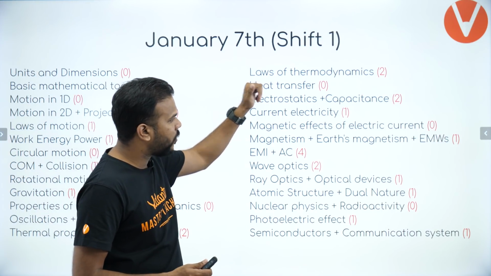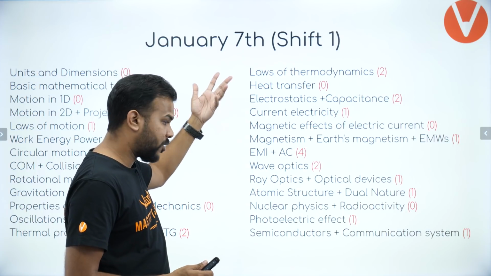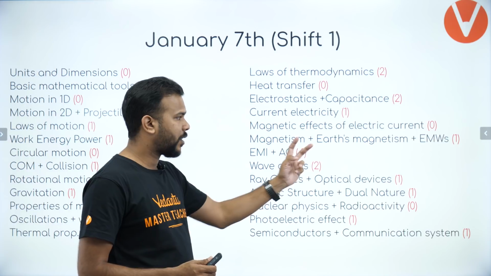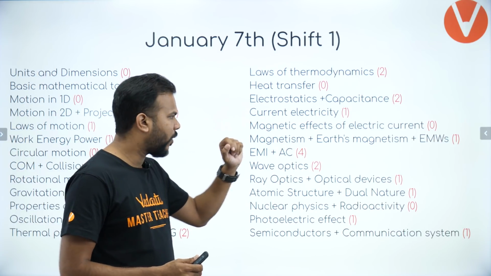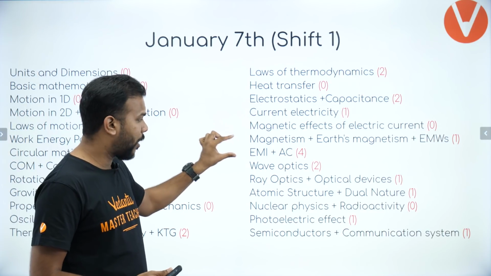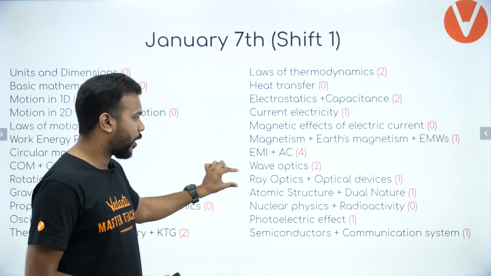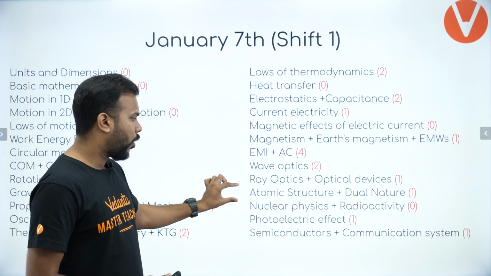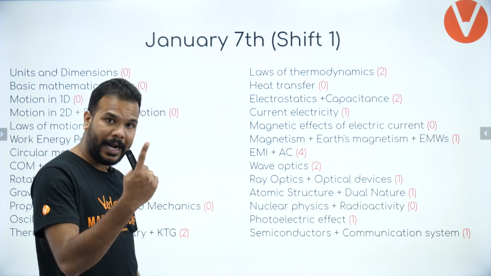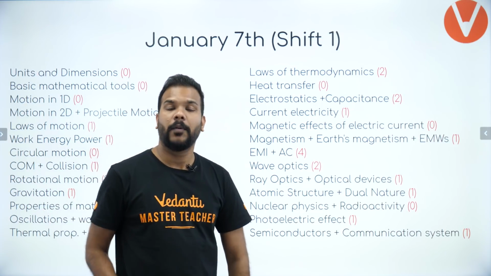Electrostatics and capacitance had 2 questions. Current electricity had 1. Magnetic effects of electric current surprisingly had no question in this paper. Magnetism, electromagnetic waves and Earth's magnetism consisted of only 1 question. EMI AC had 4. That's a huge number for this particular unit or chapter. Wave optics had 4. Ray optics had only 1. Atomic structure, dual nature had 1. Then no question from nuclear physics. Photoelectric effect had 1 question, and semiconductors and communication system had 1 question.